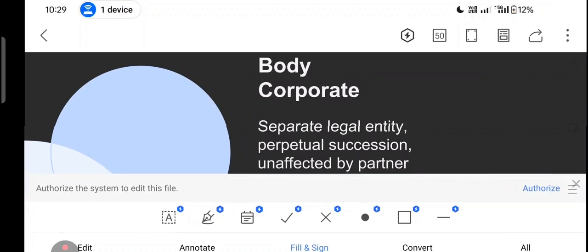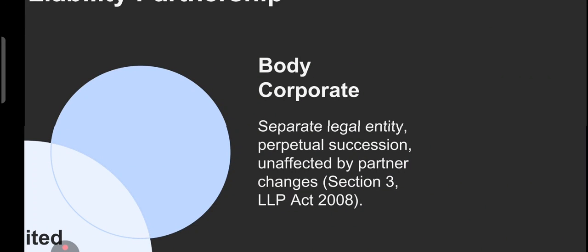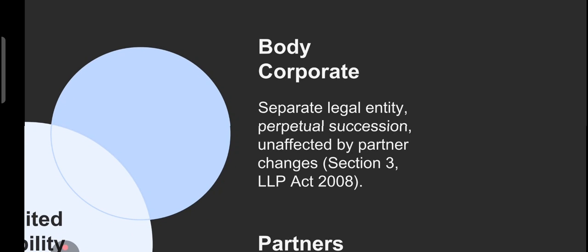Then we have body corporate. What is a body corporate? An LLP is a separate legal entity. That means it continues to exist even if the partners change. That is called perpetual succession. Perpetual succession means LLP is a separate legal entity, and it continues to exist even if the partners change.